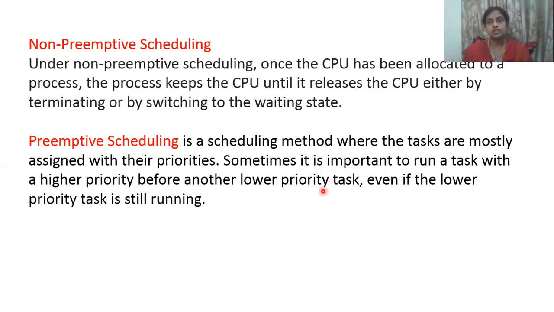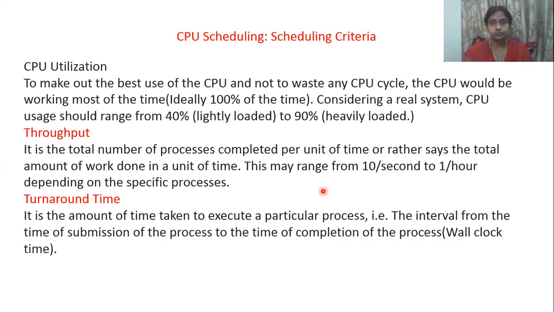These two are the types of CPU scheduling. These two concepts seem very simple, but they will repeatedly appear throughout this chapter. So try to remember what preemptive scheduling is and what non-preemptive scheduling is. Then only can you understand the further concepts. So these are the types of CPU scheduling we saw. Now we will move on to CPU scheduling criteria.